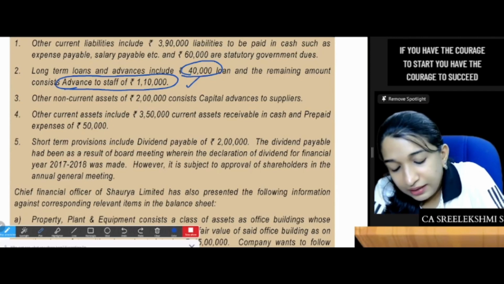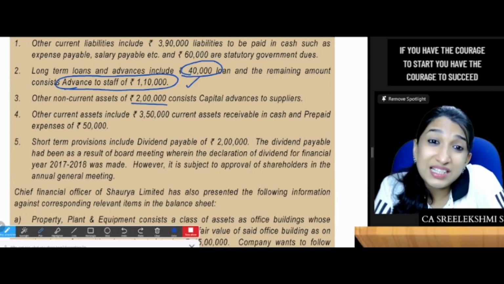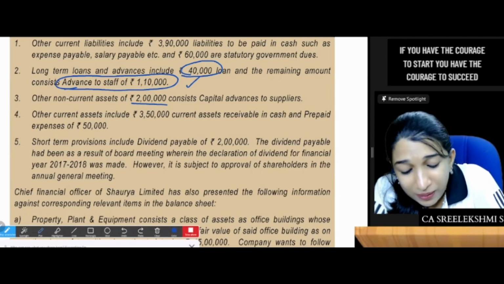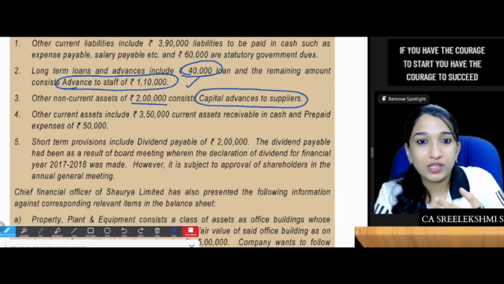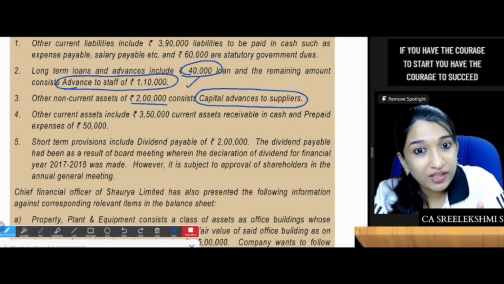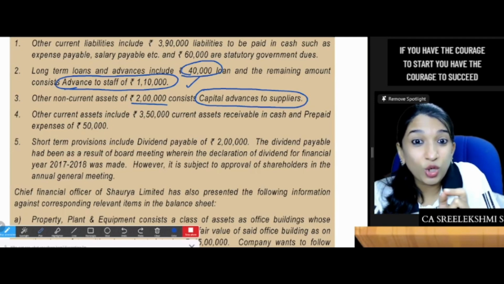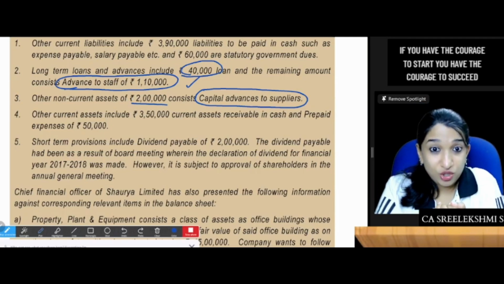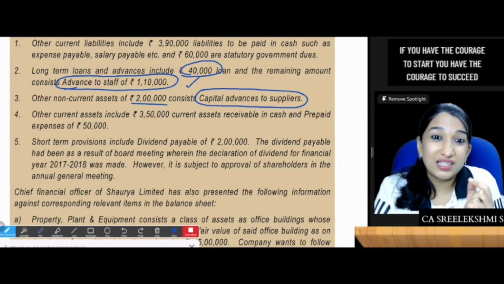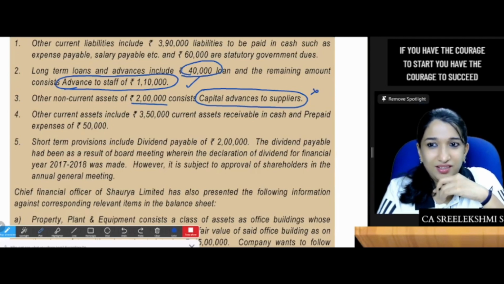Other non-current assets of 2 lakhs consists of capital advances to suppliers. What do you mean by capital advances to suppliers? You have given an advance to get a capital asset. So there is no contractual right to receive cash. There is contractual right to receive a capital asset. So it's not a financial asset.